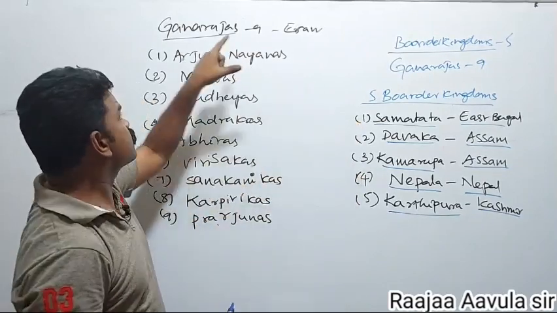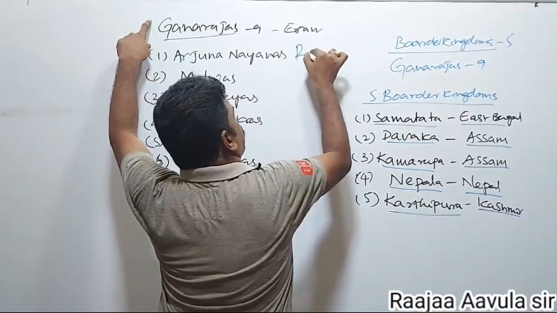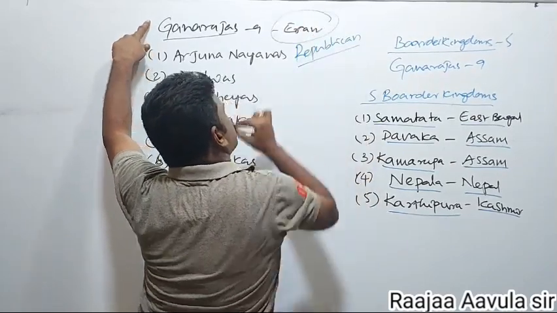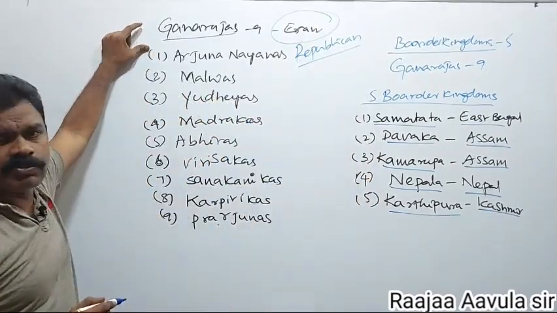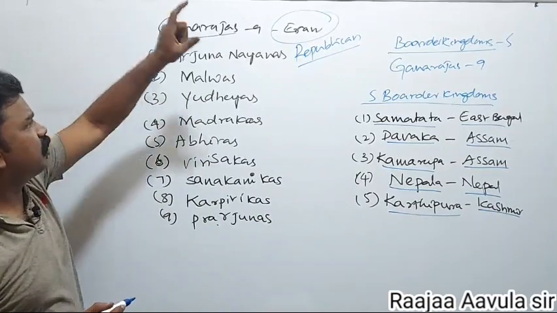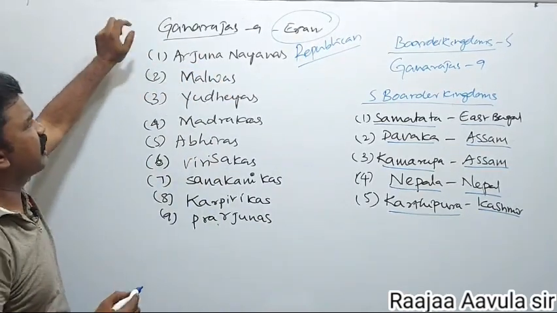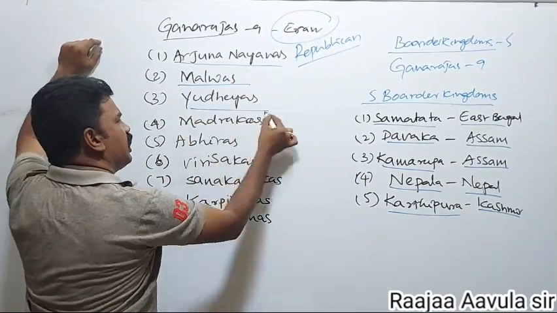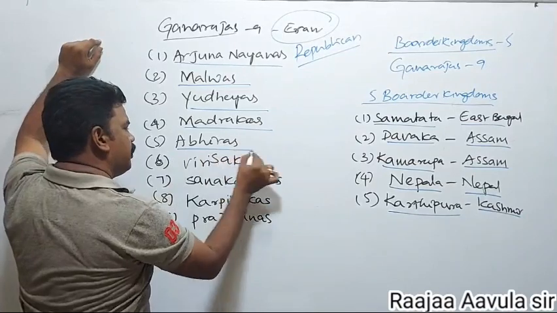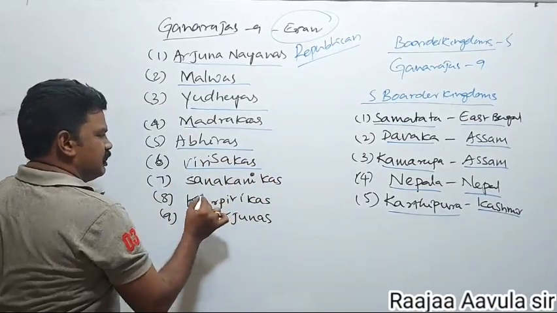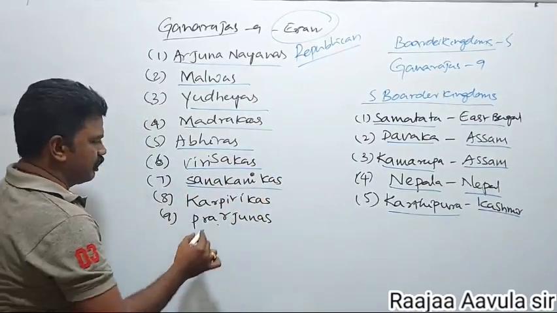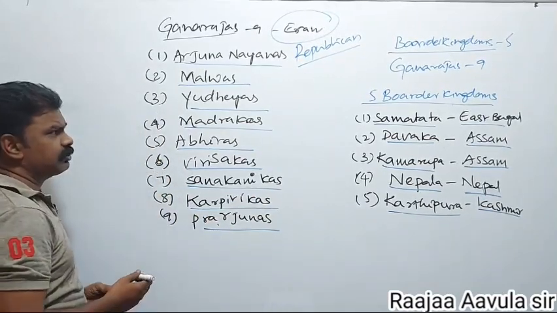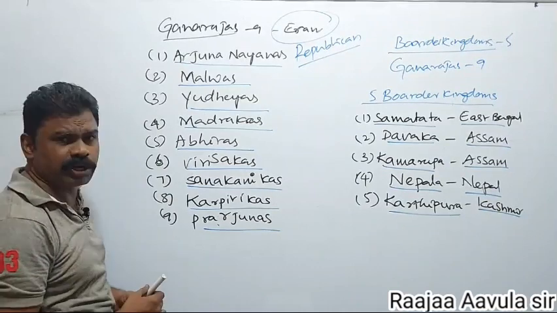After the border kingdoms come the Ganarajas, the Republican kingdoms. These were mentioned in the Eran inscription of Samudragupta. According to it, the 9 Ganarajas were the Arjunayanas, Malavas, Yaudheyas, Madrakas, Abhiras, Prarjunas, Sanakanikas, Kakas and Kharaparikas.